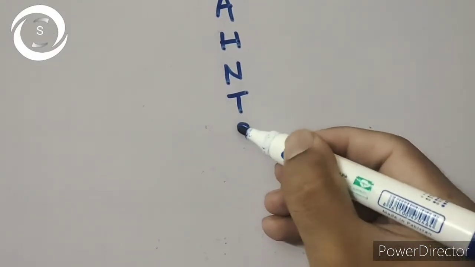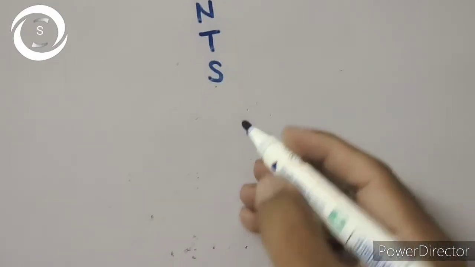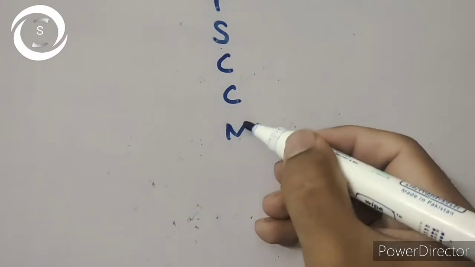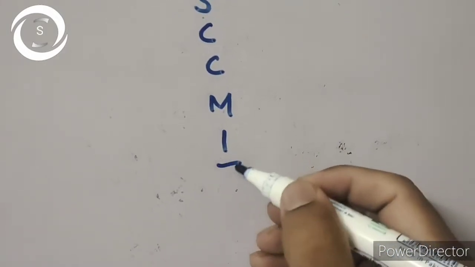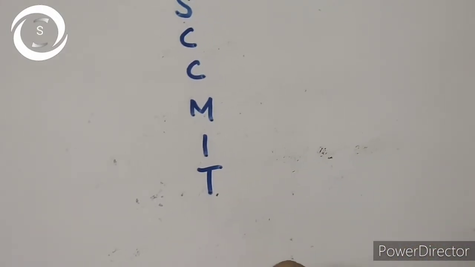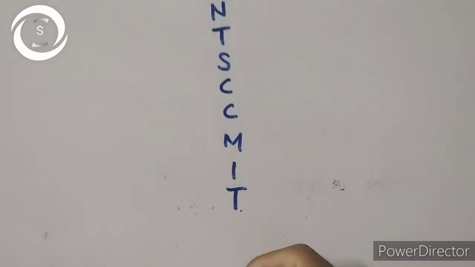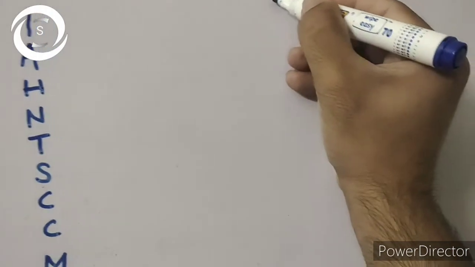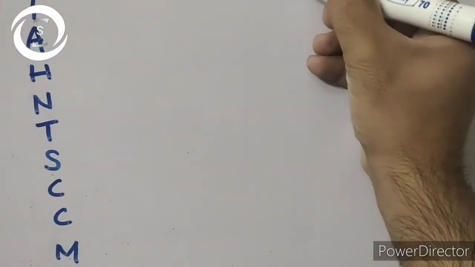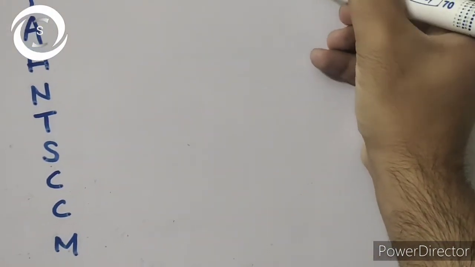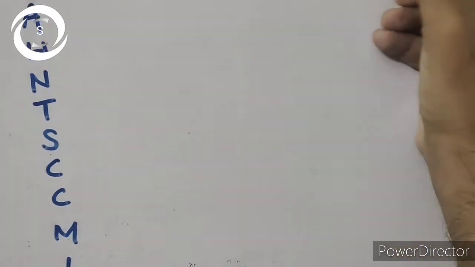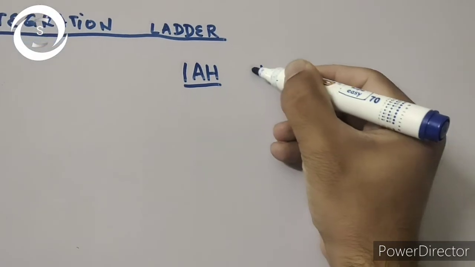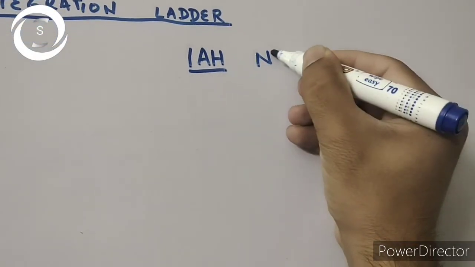Now the third split is CC. First C for correlation and second C for complementary. And then we all know MIT. So M for multidisciplinary approach, I for interdisciplinary approach, and T for transdisciplinary. So that way you can easily remember IAH, NTS, CC, and MIT.